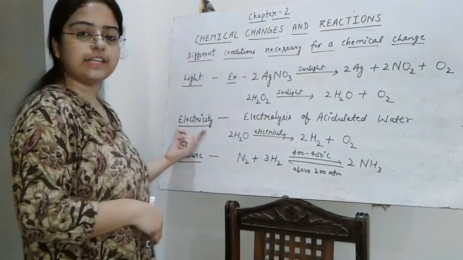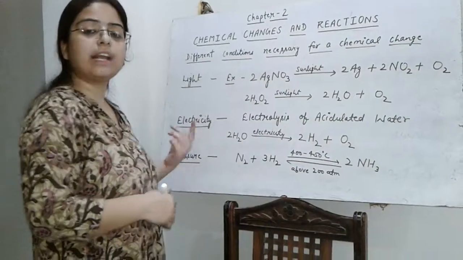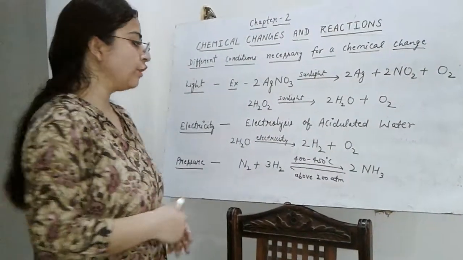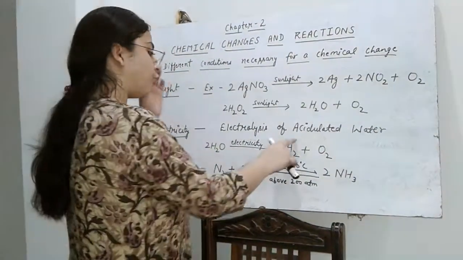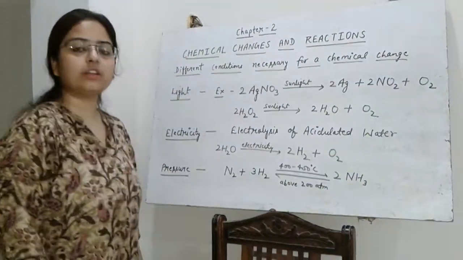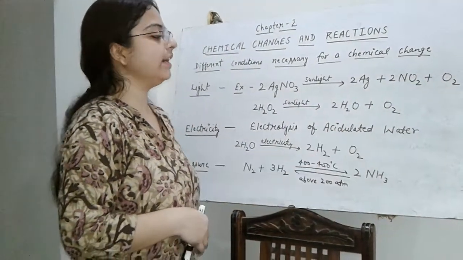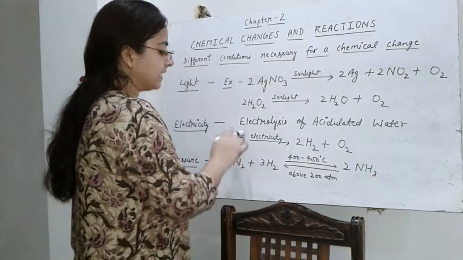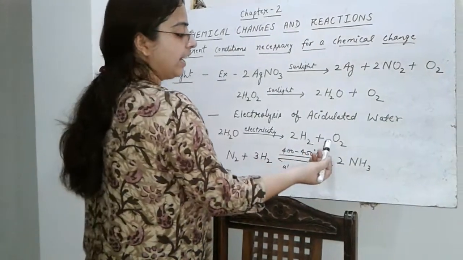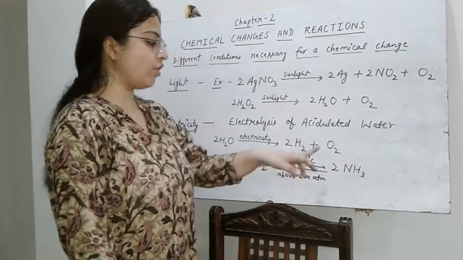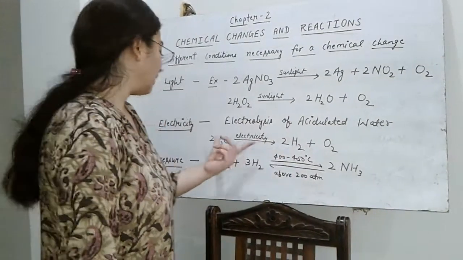Then we have electricity. Some chemical reactions take place by passing electricity through the reacting substances. For example, electrolysis of acidulated water. Now what is acidulated water? Water that contains some quantity of acid is called acidulated water. So when electricity is passed through this acidulated water, then hydrogen and oxygen gases are evolved. Oxygen is obtained at the anode and hydrogen is obtained at the cathode.